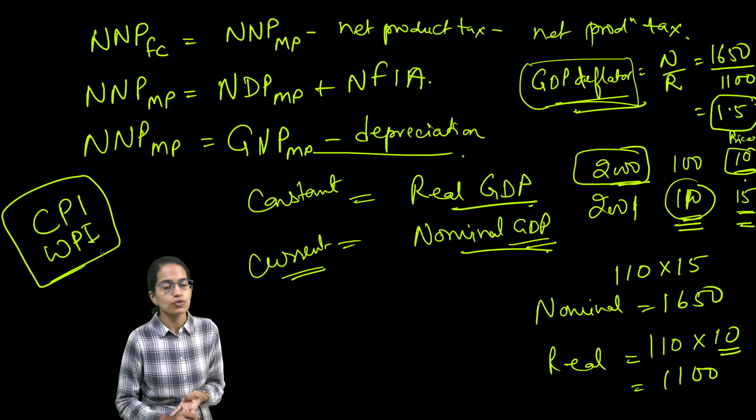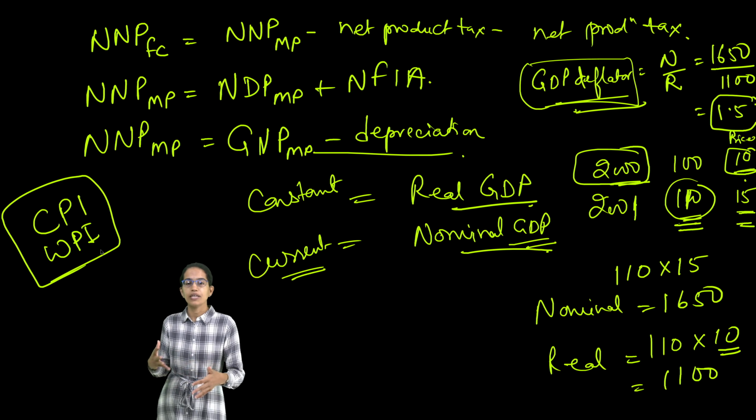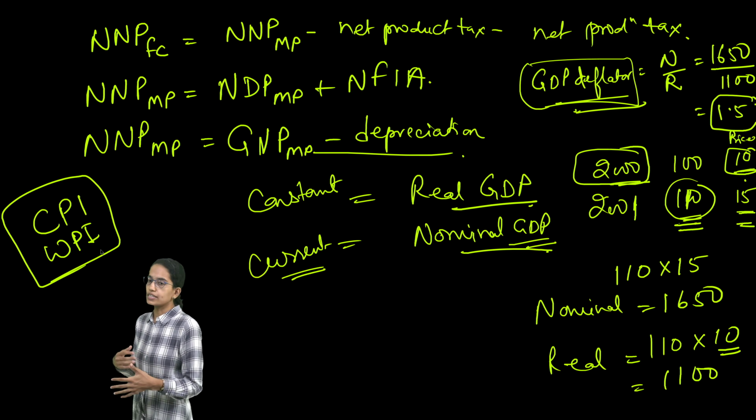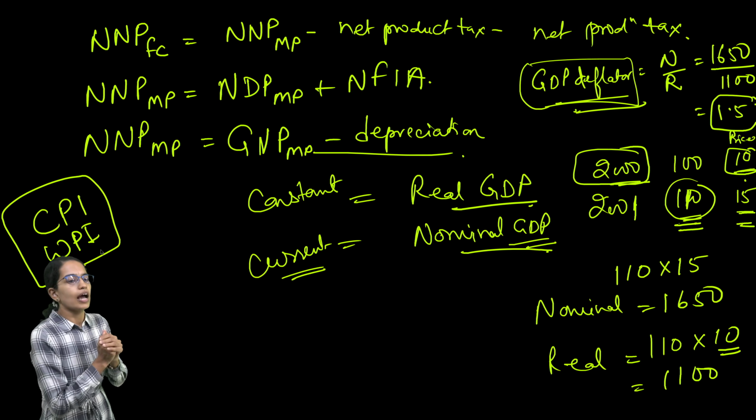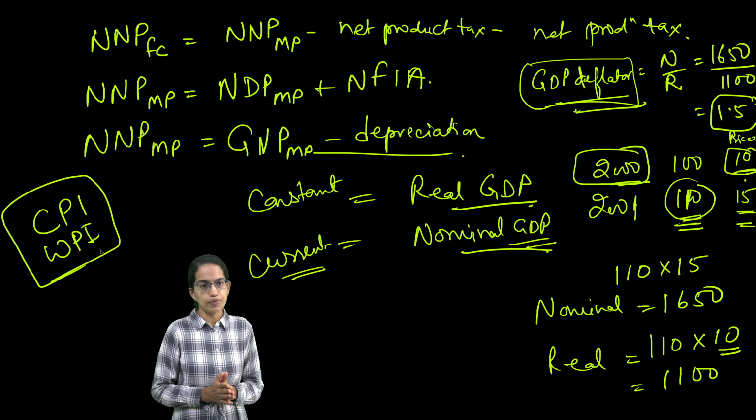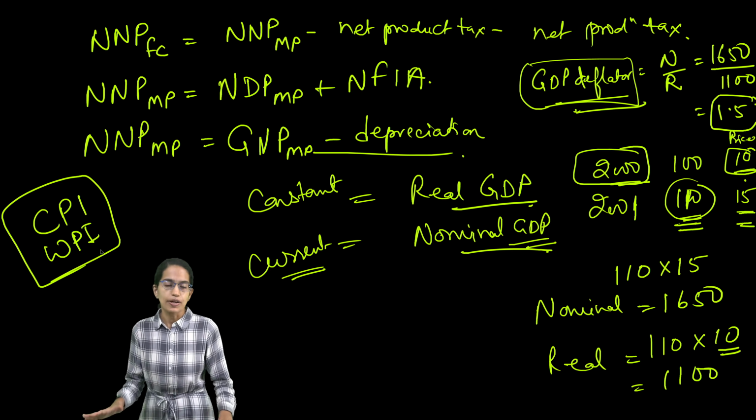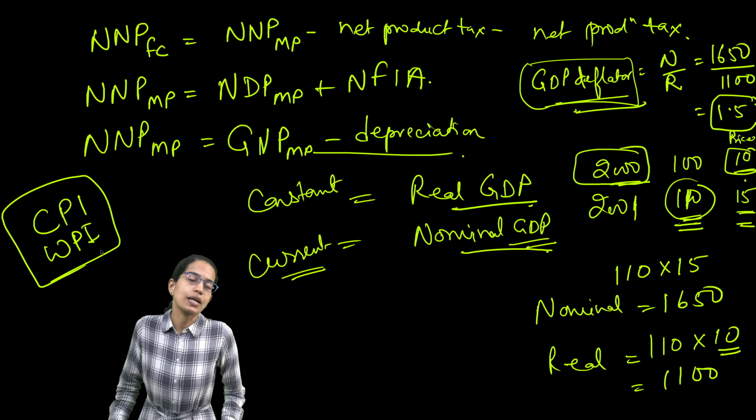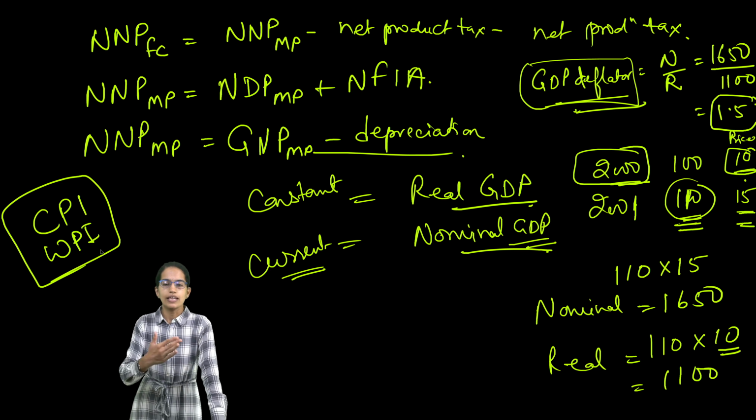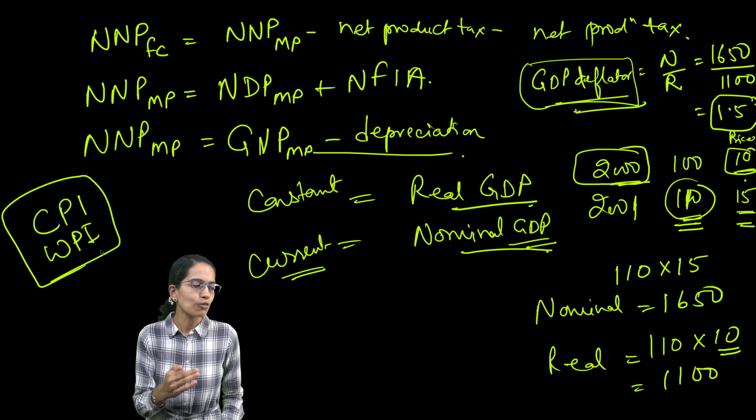And then we have talked about GDP and GNP. GNP is nothing but the net factor income from abroad added to GDP, and then GNP minus depreciation is NNP, both at factor cost and market cost. Factor cost and market price is important. And then we have focused on what is real GDP, nominal GDP, and how to calculate them. So far we have covered what is GDP deflator.